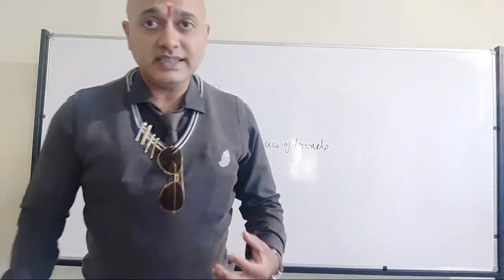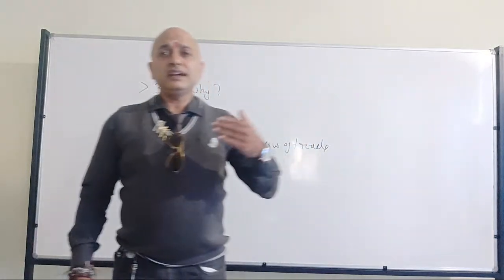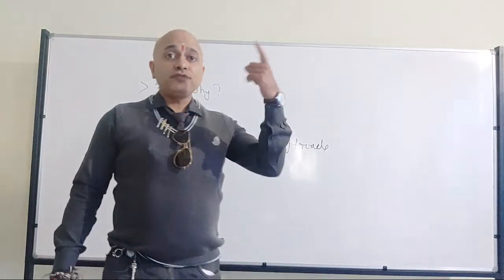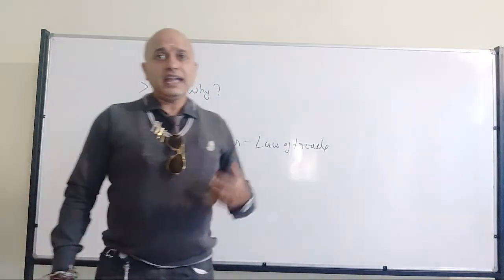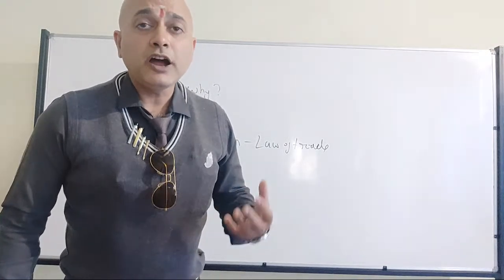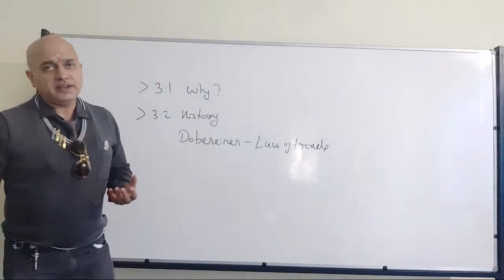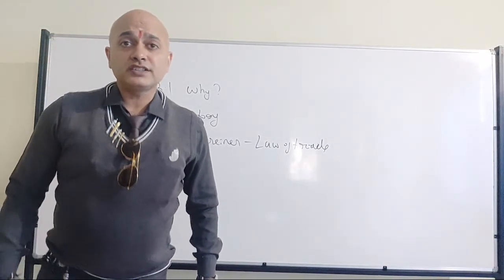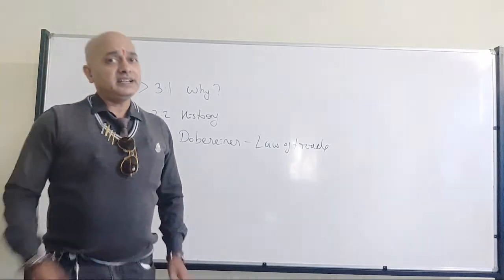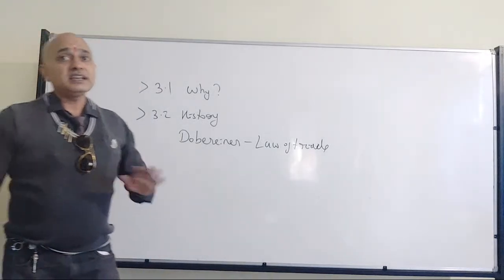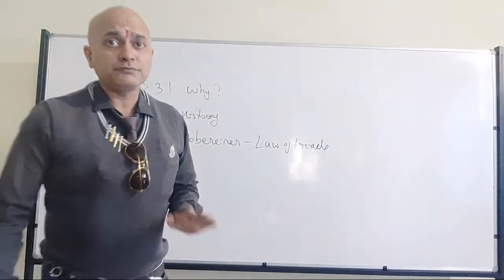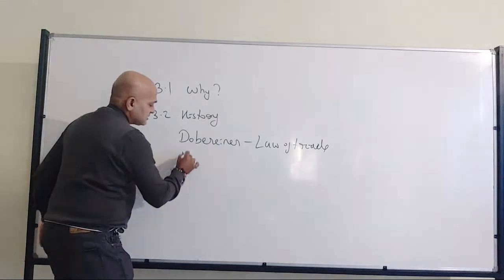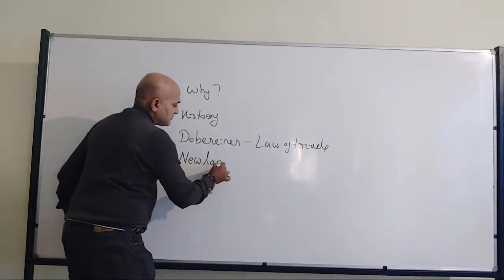The law of triads tells that when Doberiner arranged elements in a group of three, he found that the average of the first and third elements will be the atomic mass of the middle element. That's what the law of triads talks about. Please remember, it is related to atomic weight, nothing related to physical and chemical properties.